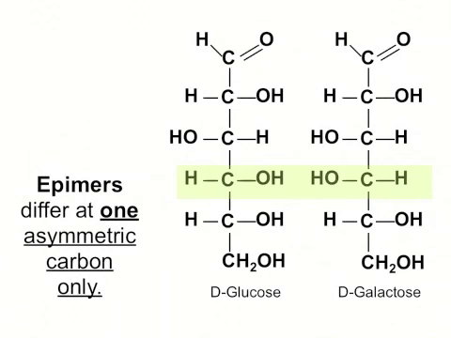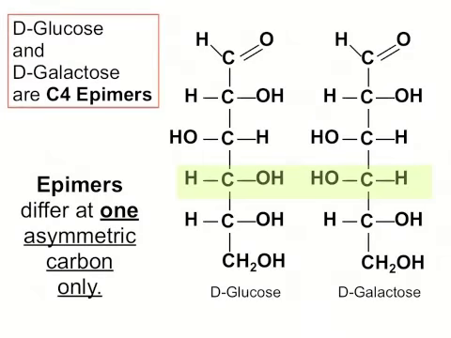Now, these 2 monosaccharides, D-glucose and D-galactose, are epimers, and again, epimers have the same chemical formula. However, their configurations are different. They differ at 1 asymmetric carbon only. And we can see in the case of D-glucose and D-galactose that the difference lies in carbon number 4. And so D-glucose and D-galactose are C4 epimers.